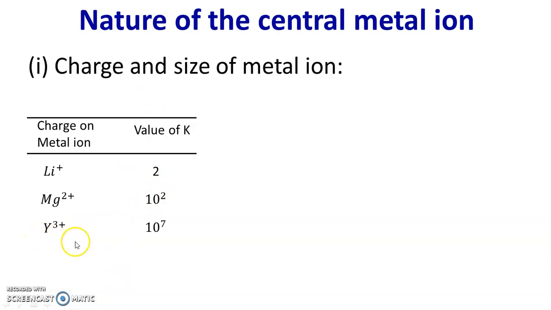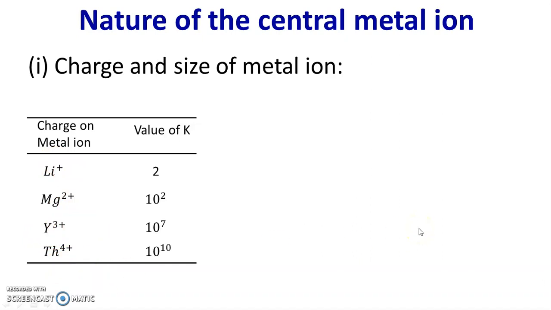Consider another metal, yttrium 3 plus. Again the positive charge increases, the value of K is 10⁻⁷, and for thorium 4 plus, the value of K is 10⁻¹⁰. In this way, from lithium to magnesium to yttrium to thorium, the intensity of positive charge increases, and therefore the value of the stability constant also increases, which means that the stability of hydroxo complexes of lithium, magnesium, yttrium and thorium linearly increases from lithium to thorium.